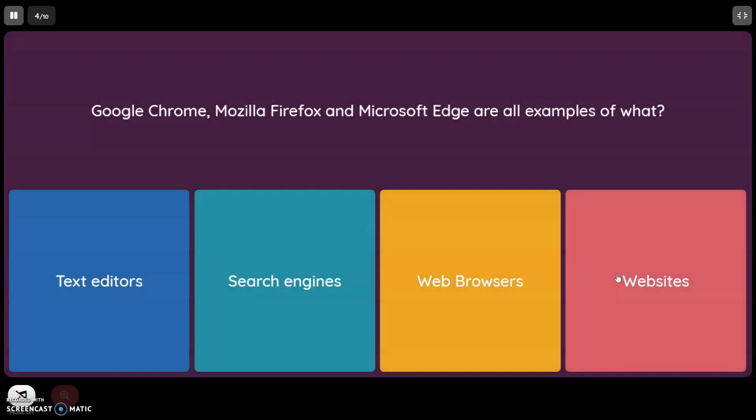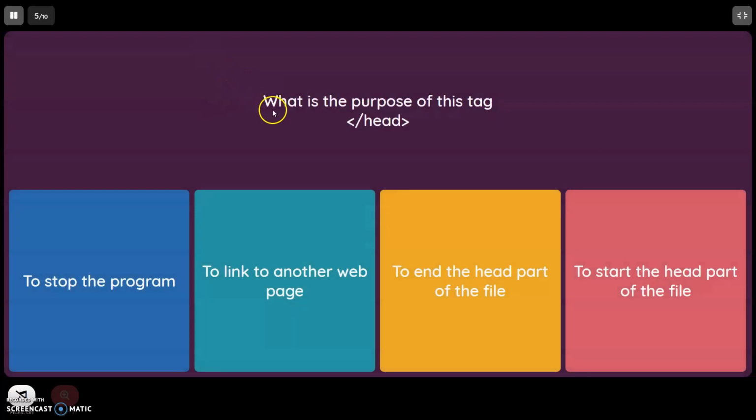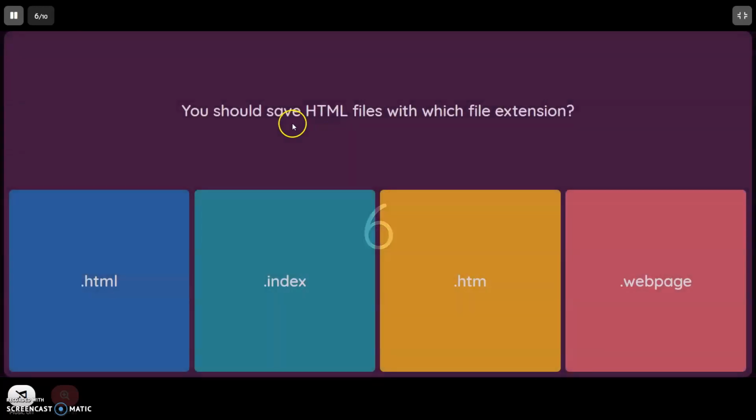So everything between that. Google Chrome, Mozilla Firefox, Microsoft Edge are all examples of what? Text editors, search engines, web browsers, or websites? Web browsers, they're software applications. What is the purpose of the tag /head? To stop the program, to link another web page, to end the head part of the file, or to start? It's the end because it's /head. Whenever a slash comes, it's the ending.